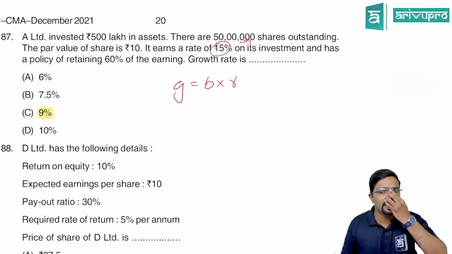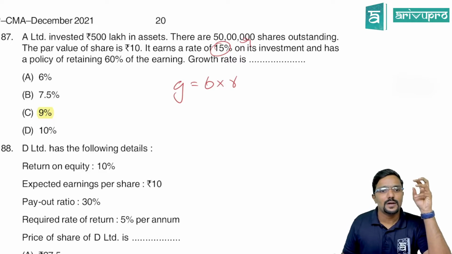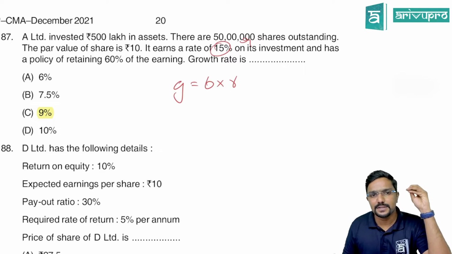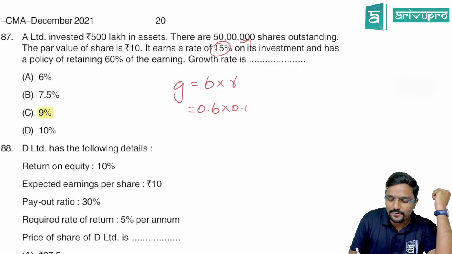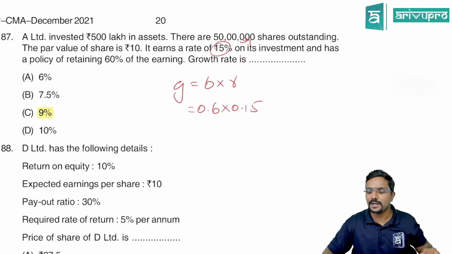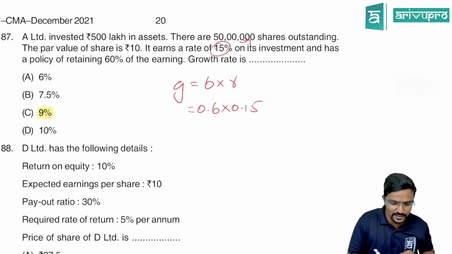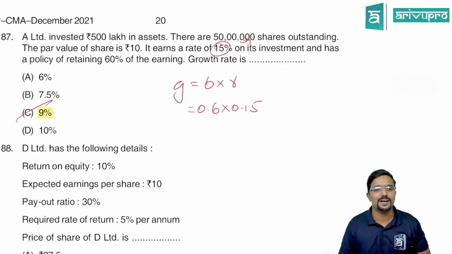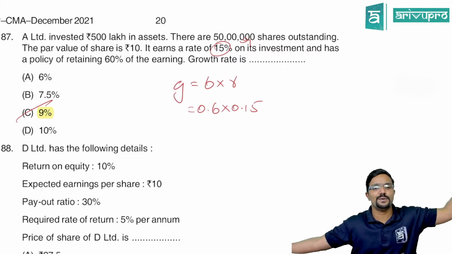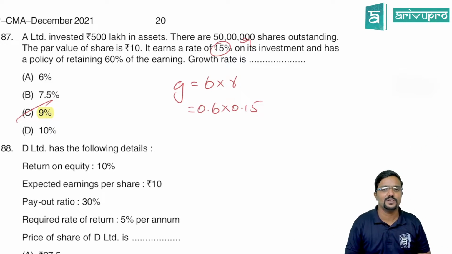Let us calculate B, retention ratio. B is nothing but retention ratio. A company has a policy of retaining 60% of their earning. So what is retention ratio? 0.6. What is R? 0.15. So 0.6 into 0.15, it is 0.09 or 9% if you multiply with 100. Clear? So they have given other story and all, company has invested, they have so much of shares and all, which is not relevant for the question what they have asked.